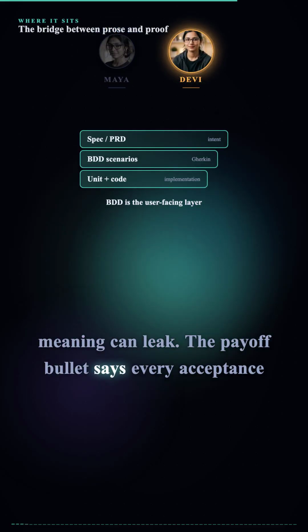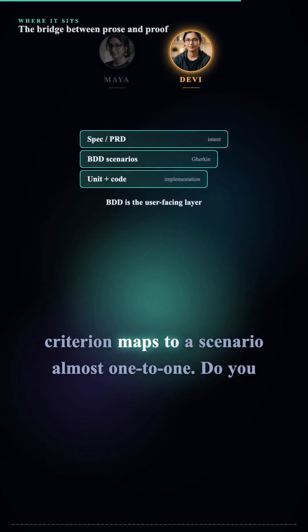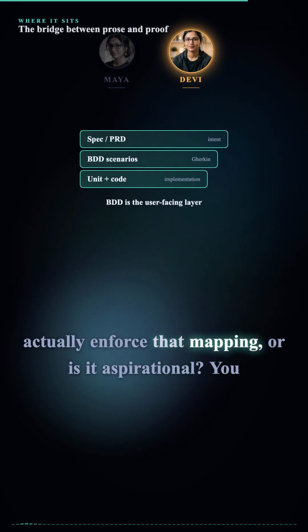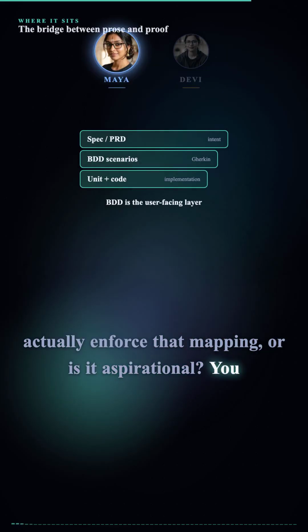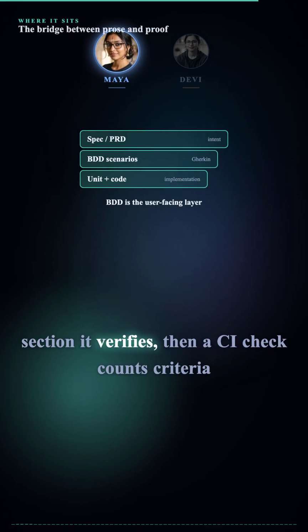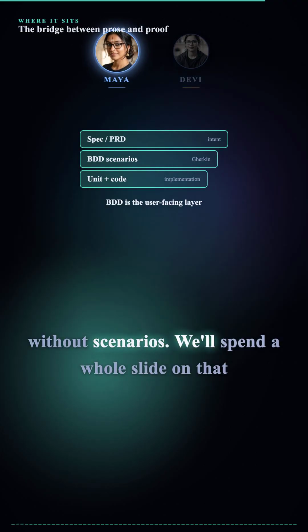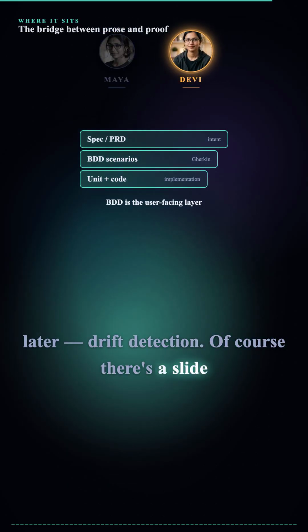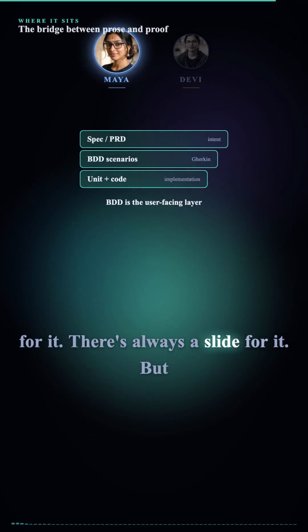The payoff bullet says every acceptance criterion maps to a scenario almost one-to-one. Do you actually enforce that mapping or is it aspirational? You can enforce it. Tag each scenario with the spec section it verifies. Then a CI check counts criteria without scenarios. We'll spend a whole slide on that later. Drift detection. Of course, there's a slide for it. There's always a slide for it.